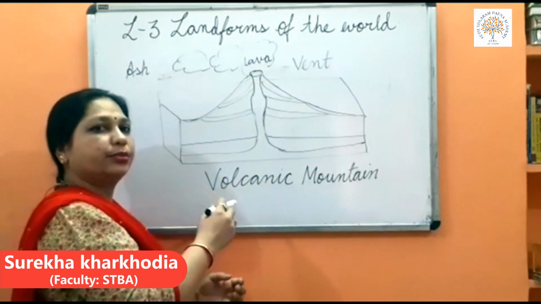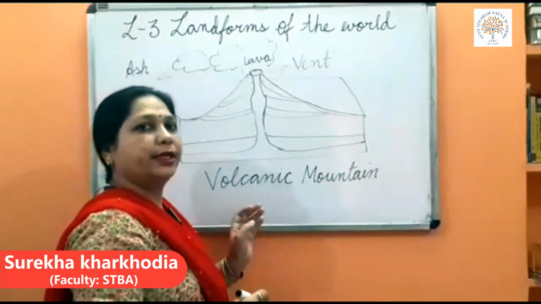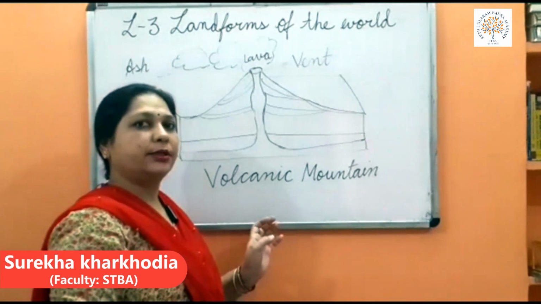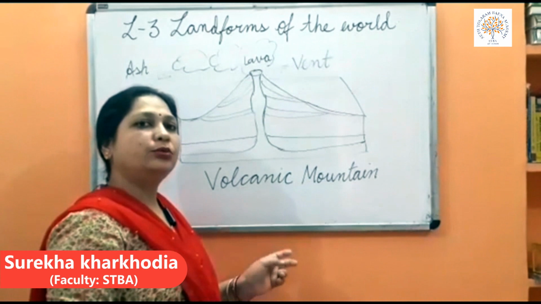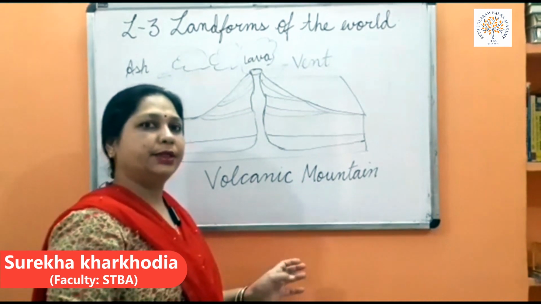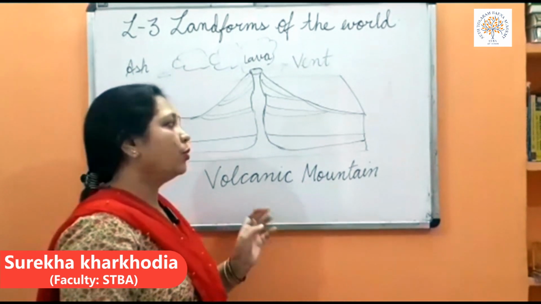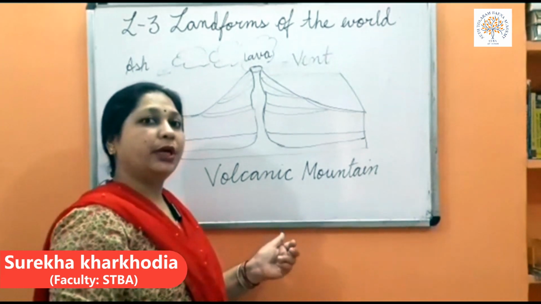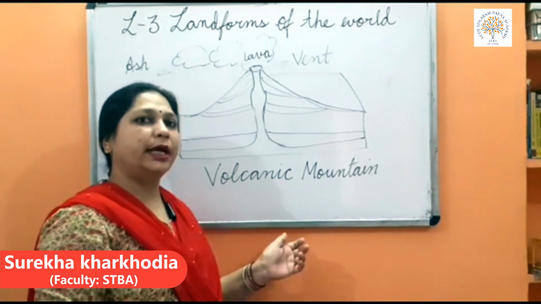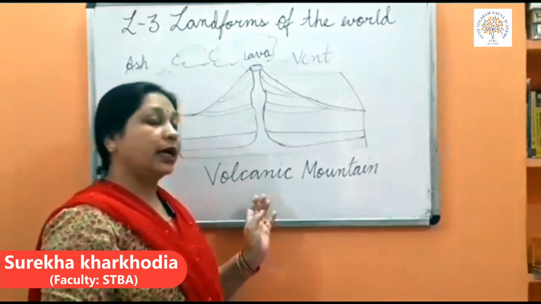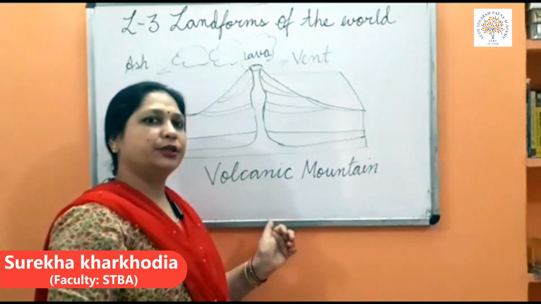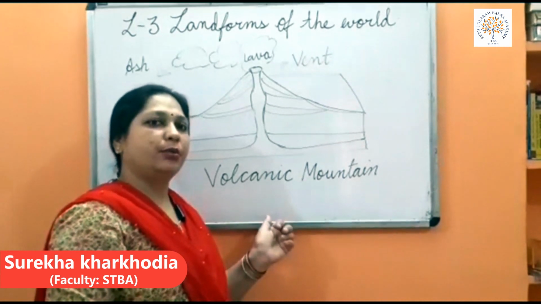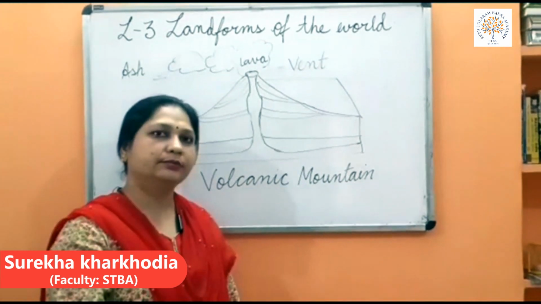Some good examples of volcanic mountains are Mount Fuji in Japan, Mount Etna, and Mount Vesuvius in Italy. These are some famous volcanic mountains. In India, we also have one volcanic mountain on an island in the Andamans, known as Barren Island.